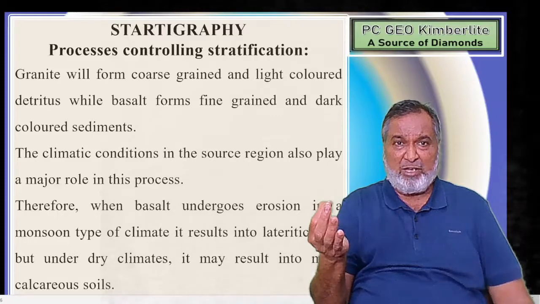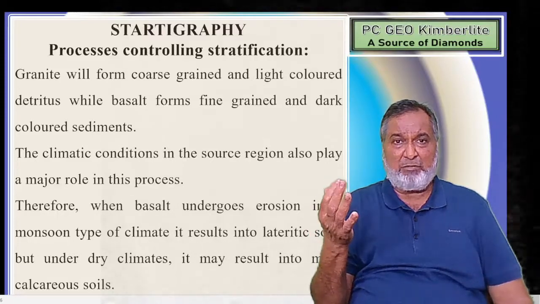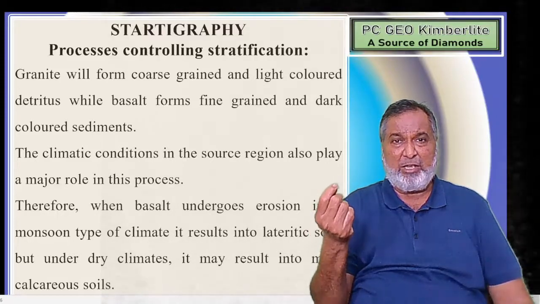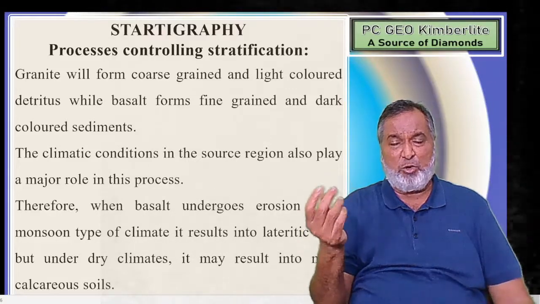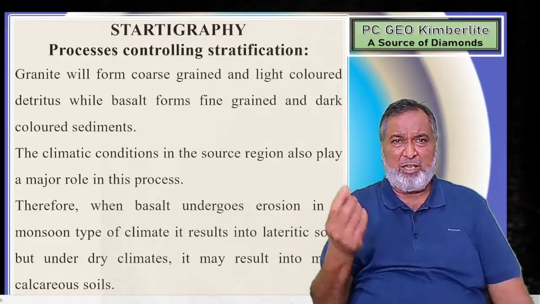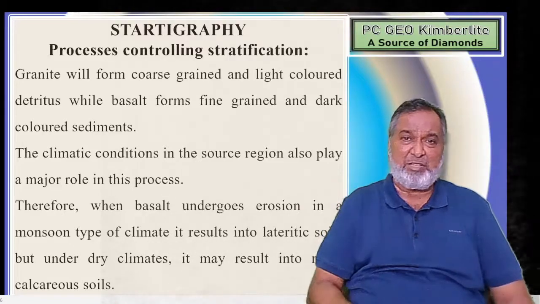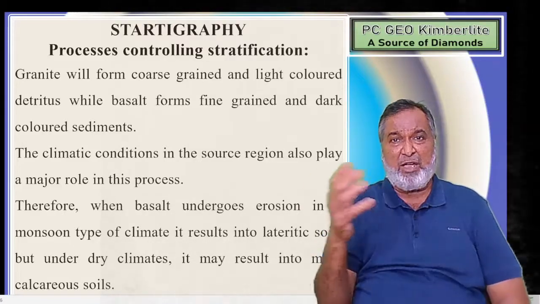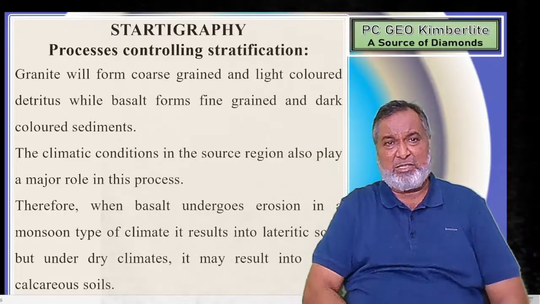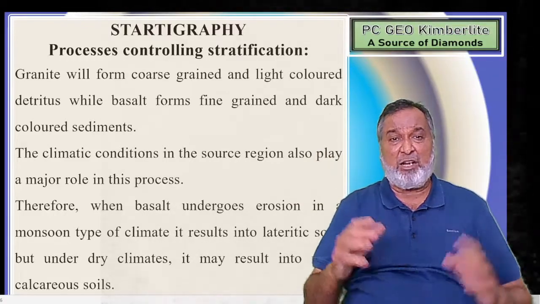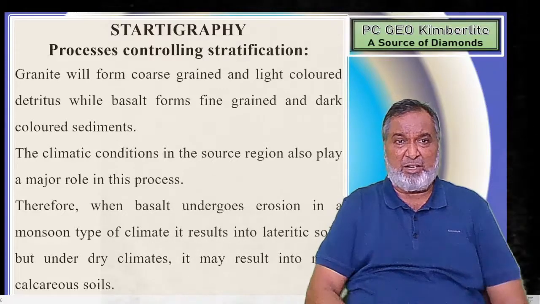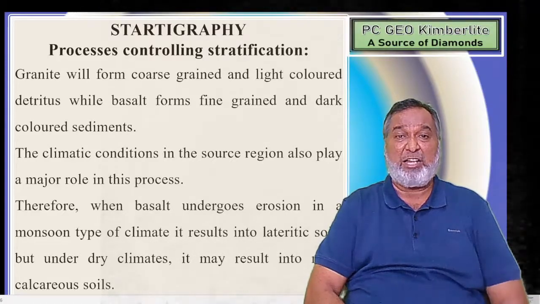Then hornblende, which is dark green. Then we have biotite, which is pearly and black in color. Then muscovite, light yellow with a pearly luster. So these are the important minerals present in granite, which may range from fine to dark colored. And the climatic conditions are going to play a vital role.